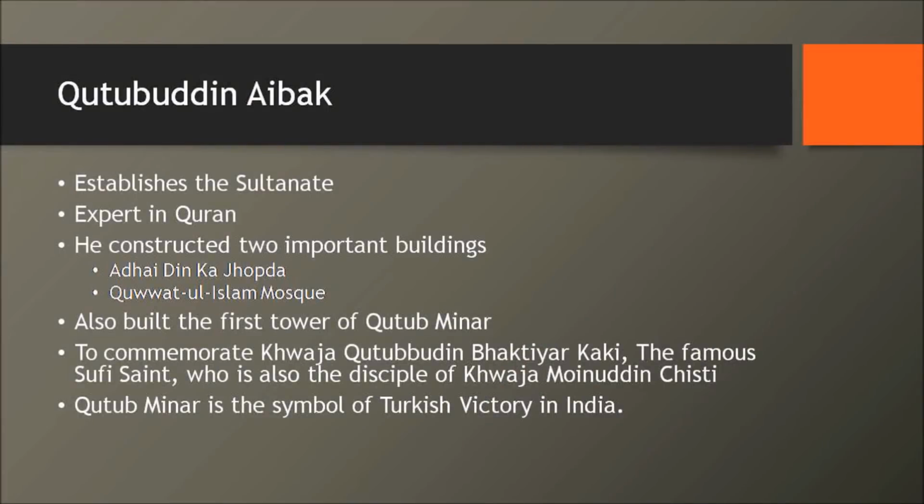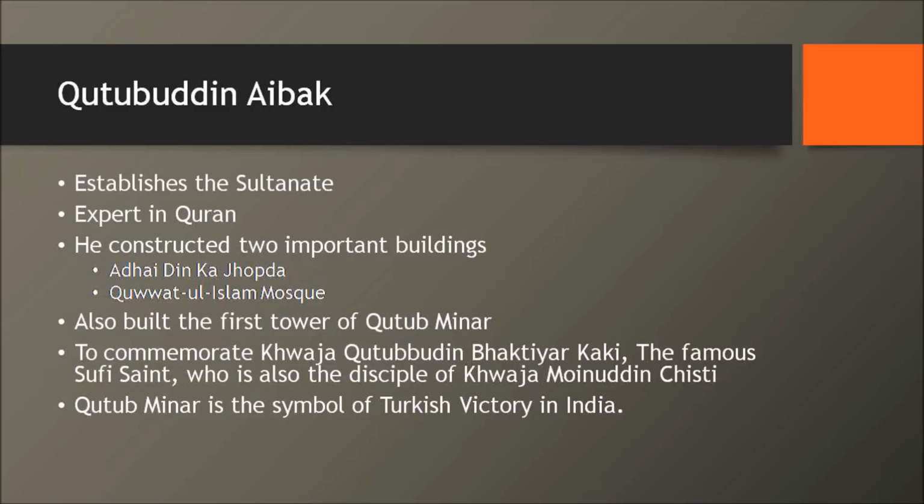Okay, now let's come to Qutubuddin Aibak. The importance of Qutubuddin Aibak is that he establishes the Delhi Sultanate in the year 1206. He's said to be an expert in the Quran. He also constructed two important buildings. The first one is Alauddin Ka Chopra and the second one is Quwwatul Islam Mosque.